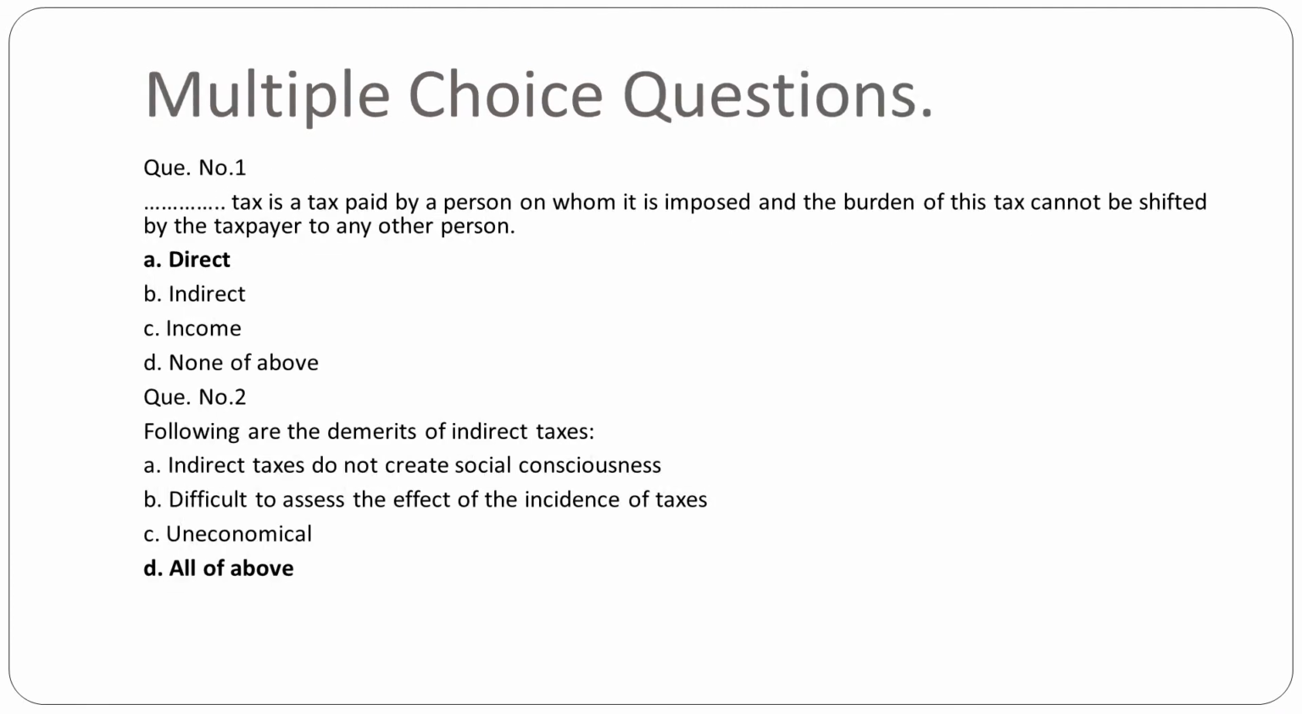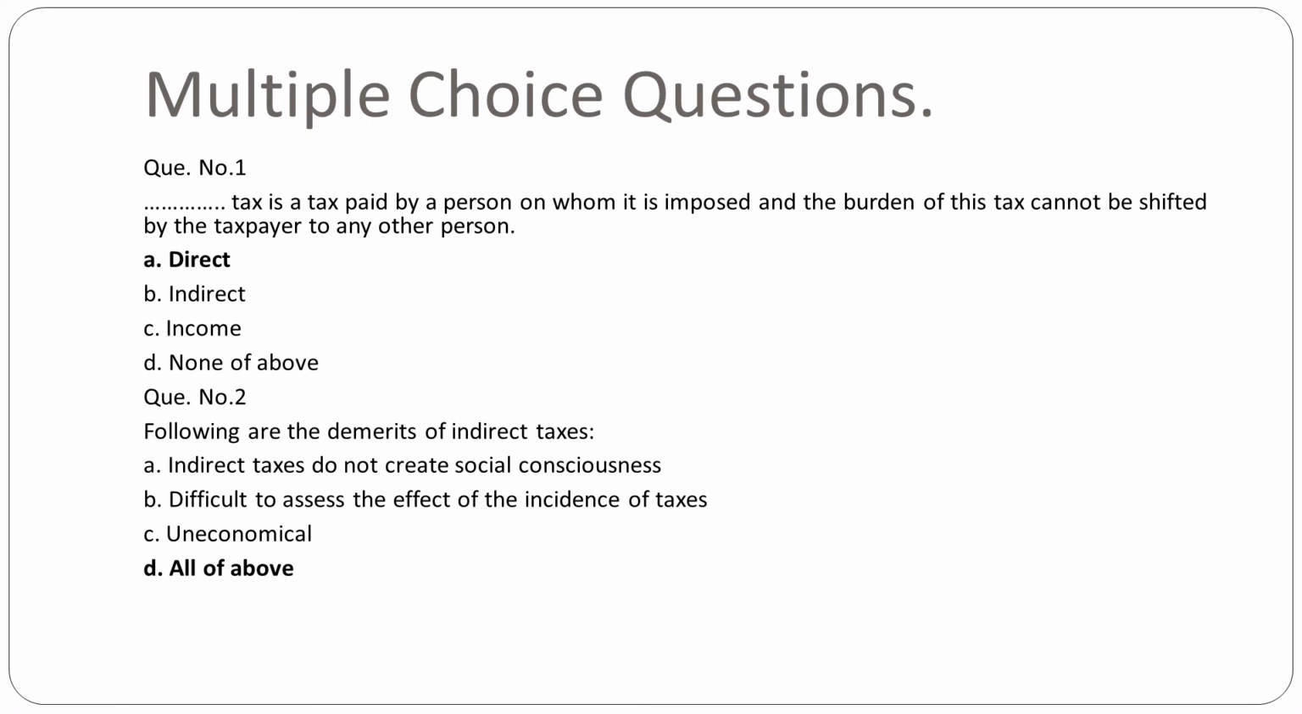Then, my dear friends, when we talk about multiple choice questions, there are two major ones. The first is: which tax is paid by the person on whom it is imposed, and the burden of this tax cannot be shifted by the taxpayer to another person? If the burden cannot be shifted, then my dear friends, it's a direct tax. When the burden is shifted from one person to another person, it is treated as an indirect tax.